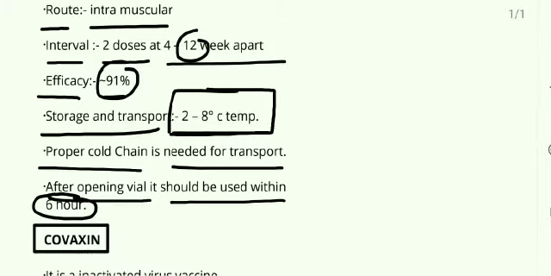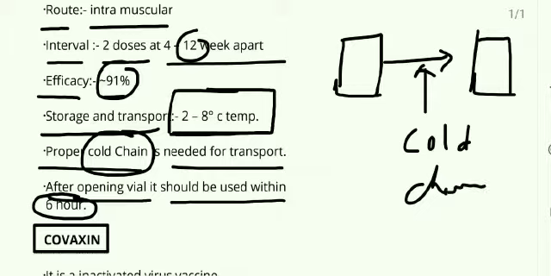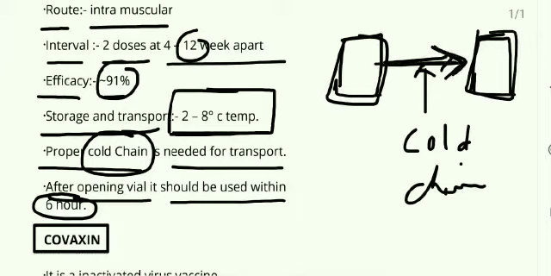Now, what is the cold chain? Cold chain means the transport of the vaccine from the site of manufacture to the site of vaccination. This is known as a cold chain. The transport from A to B is known as a cold chain. We have to maintain the temperature of 2 to 8 degrees centigrade between the site of manufacture and the site of vaccination. Okay, now this is all about the Covishield vaccine.